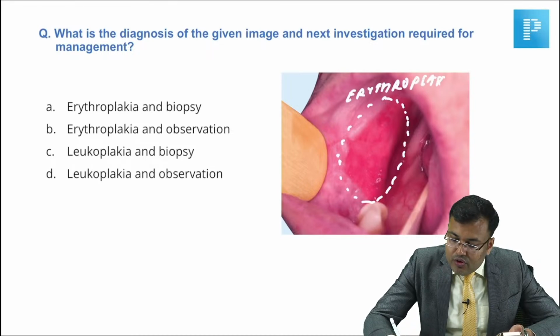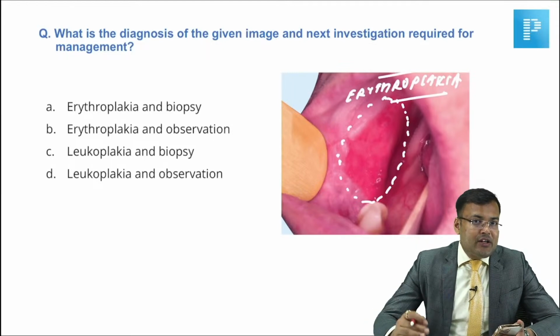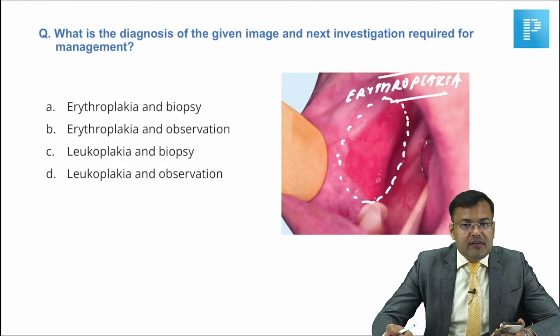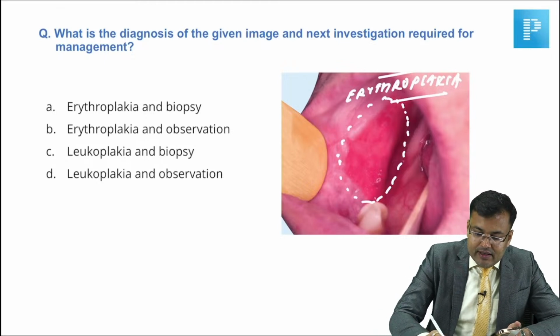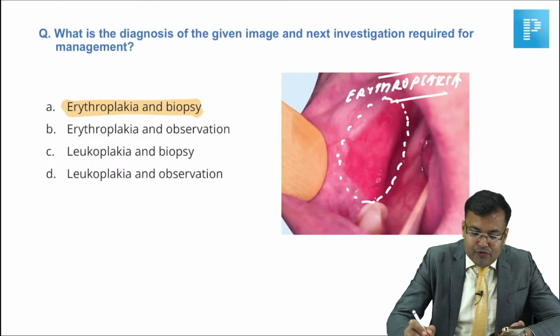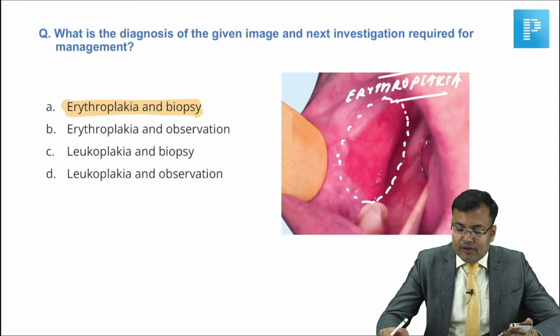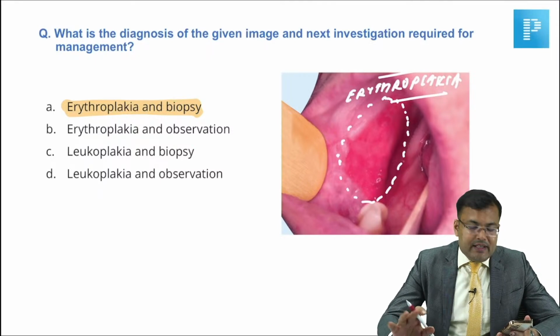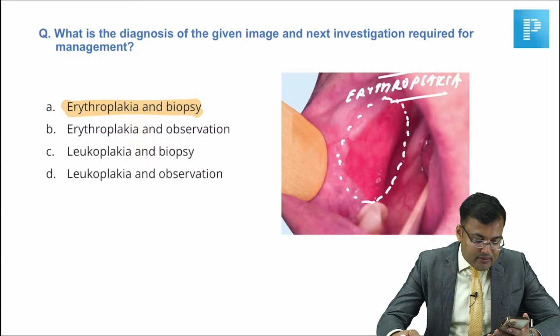This is erythroplakia, and whenever you see erythroplakia, there is a high risk of malignancy. Obviously, we have to confirm it with biopsy. So the correct answer is erythroplakia, go for biopsy. Were the same options there, or do you want to change the options? The same options were there.